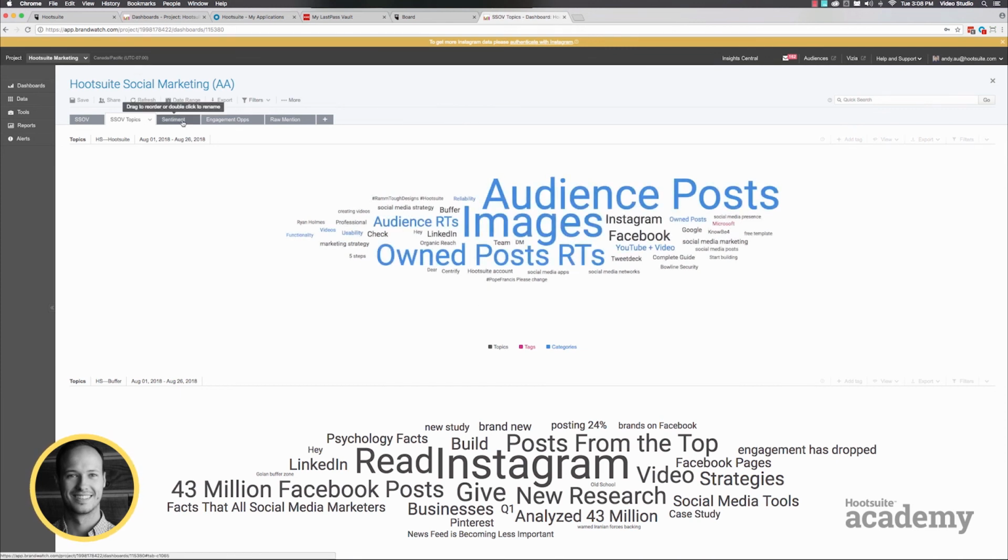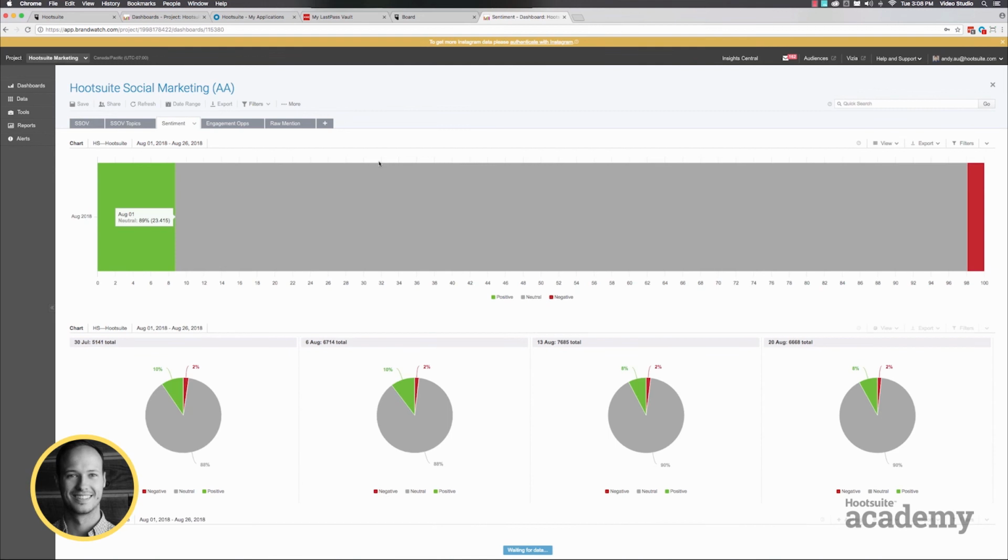I'll just show you one last thing. So this is sentiment, and I track this at a high level, just on a monthly basis. Here's Hootsuite. Of all the mentions online of Hootsuite or any of our branded hashtags, 9% are positive. For the most part, it's 89% neutral, and then 2% negative.